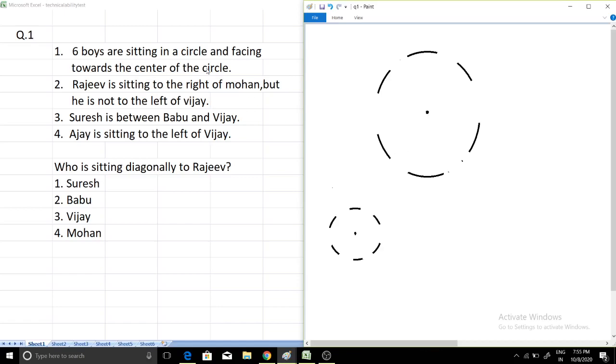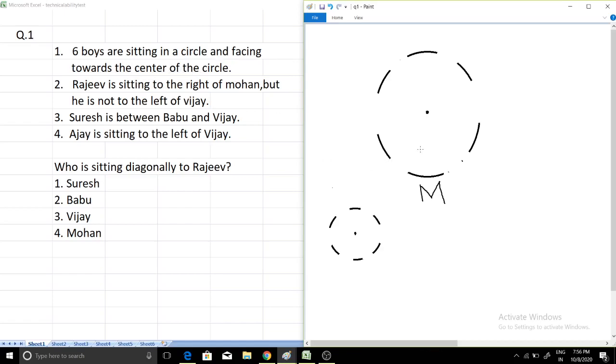so the first condition I have already built, and then the second condition is Rajiv is sitting to the right of Mohan. Okay, so Rajiv is sitting to the right of Mohan. So let's begin. Usually people begin from the bottom only. So I will place Mohan here. Okay, so Mohan will be placed here, and Rajiv is sitting to the right of Mohan. Now this part is very important. What usually happens is that people forget that people are facing towards the center of the circle.